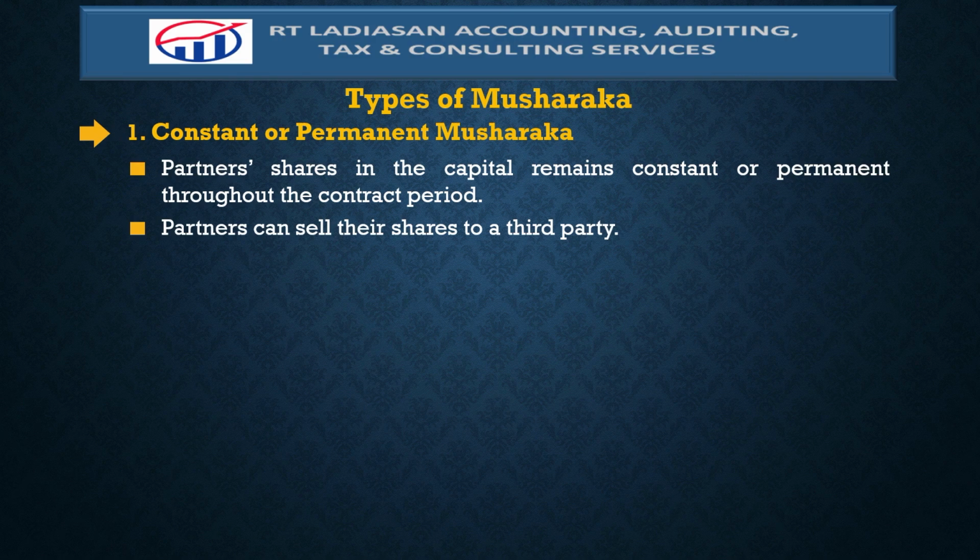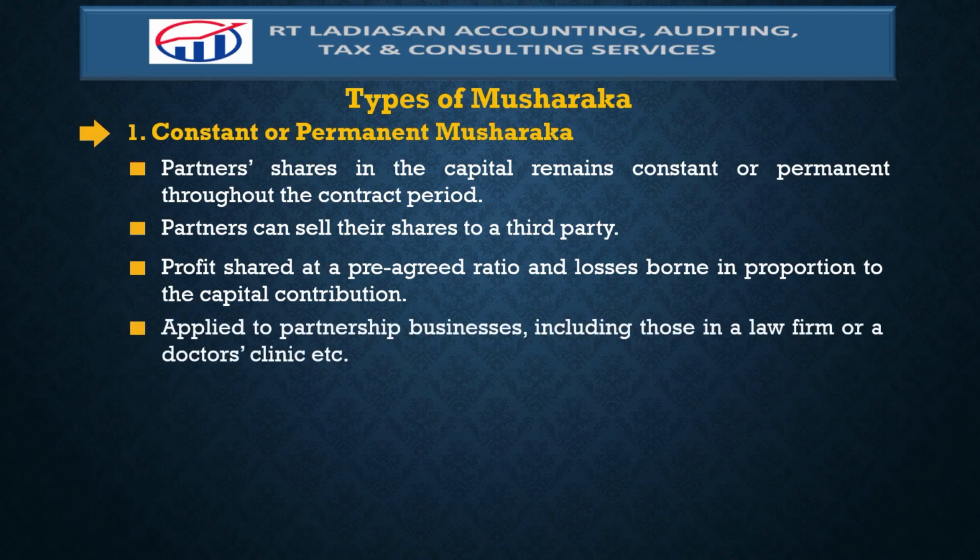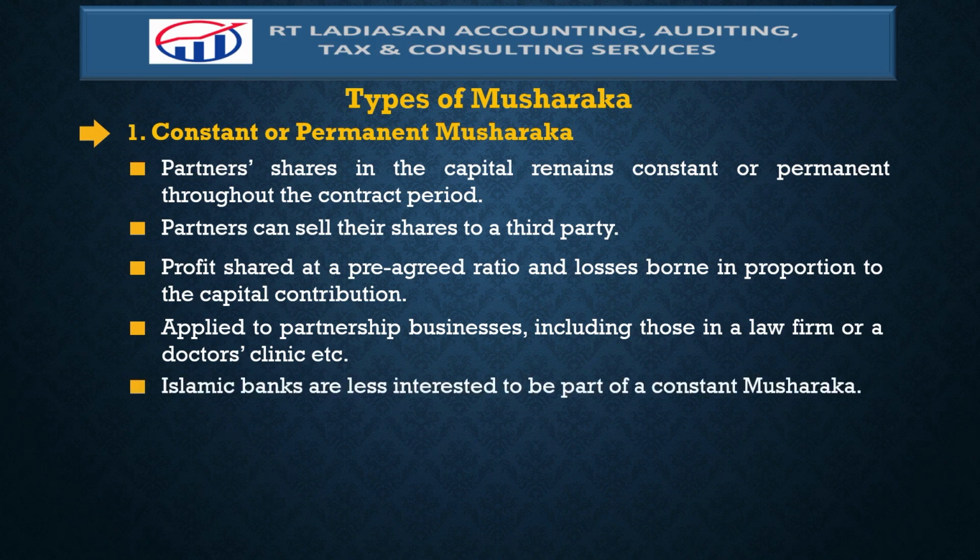Partners can sell their shares to a third party, and the profit is shared at a pre-agreed ratio, and losses are borne in proportion to the capital contribution. Constant or permanent musharakah is applied to partnership businesses, including those in a law firm or a doctor's clinic, etc. However, Islamic banks are less interested in being part of a constant musharakah.